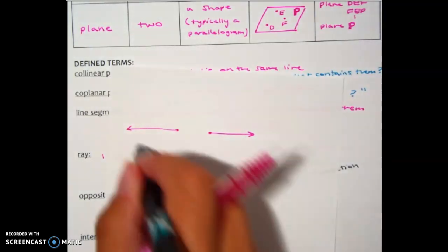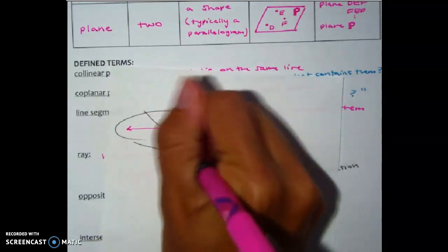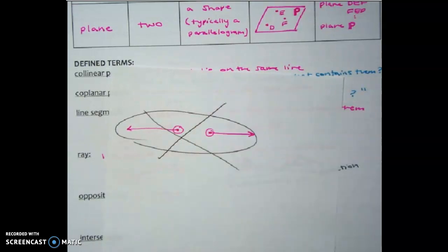This is not an example of opposite rays. Those do not count. Opposite rays have two requirements. One of them is that they point opposite directions, so that's true. But the second requirement is that they actually have to have a common end point. So this point needs to be the same for both of them.